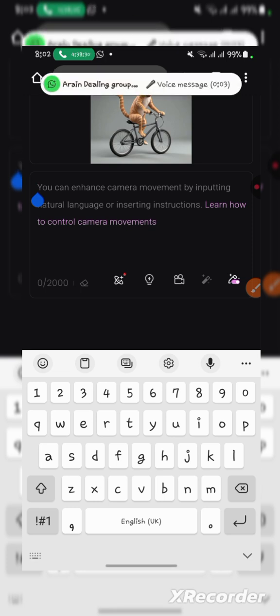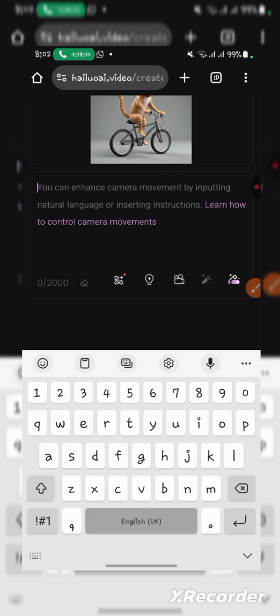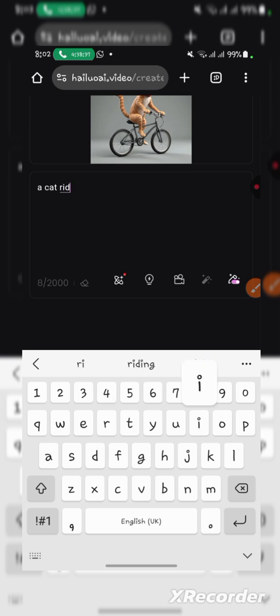Like this, due to the image, it is a cat riding the bike, so we will just use a cat riding bicycle.